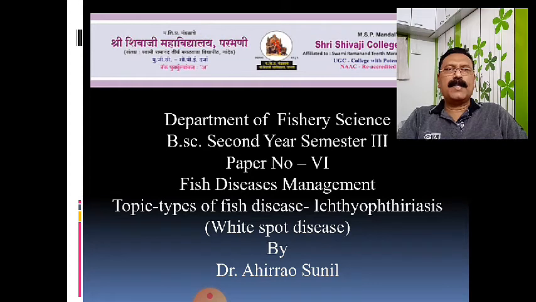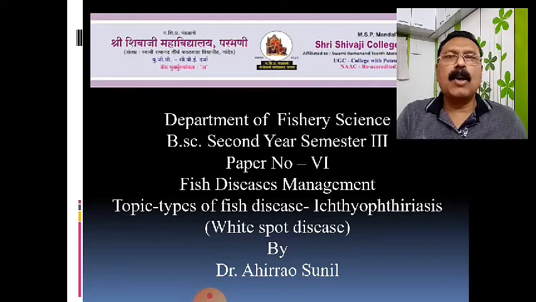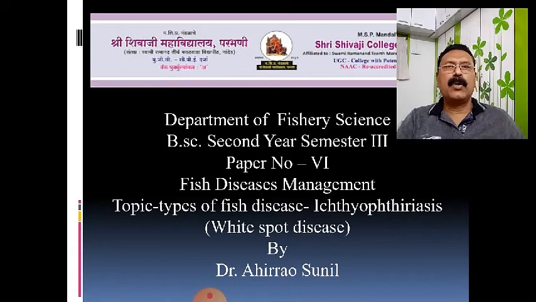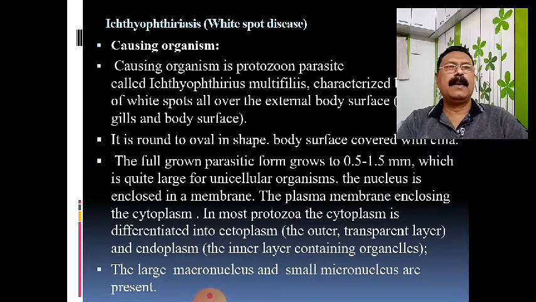This ichthyophthiriasis disease is very commonly found in freshwater fishes in fish ponds as well as aquariums. When we see the mode of transmission, this fish disease is transmitted, no doubt, through the water.